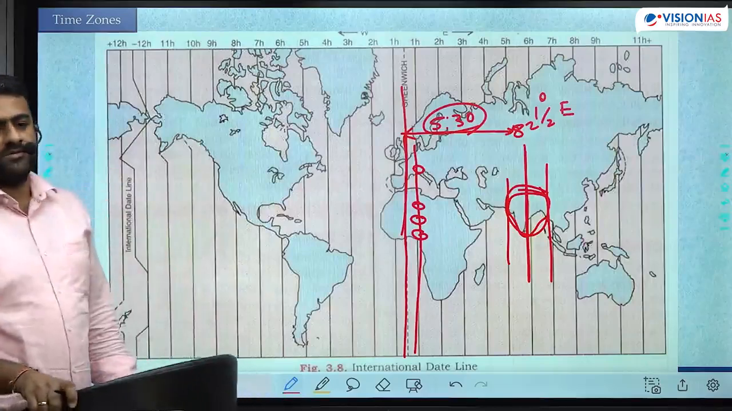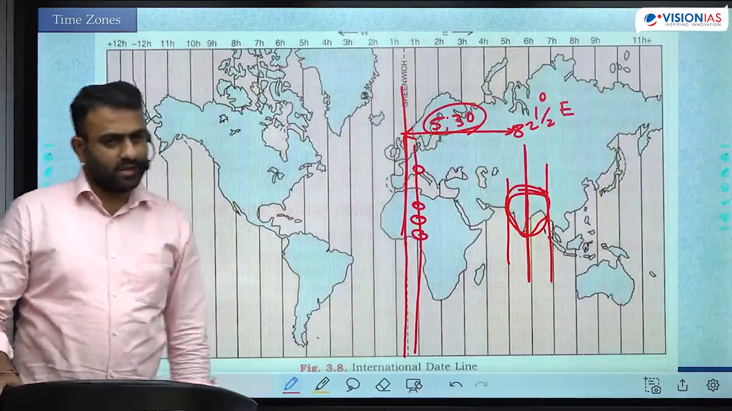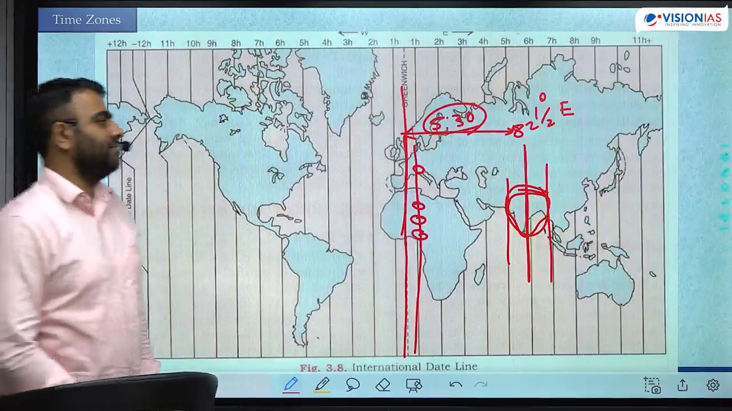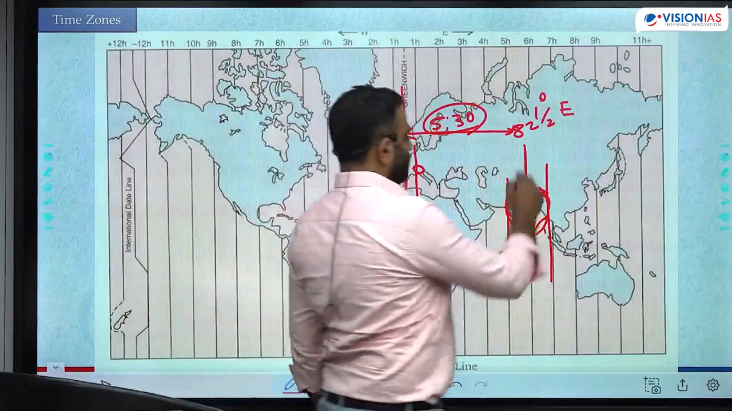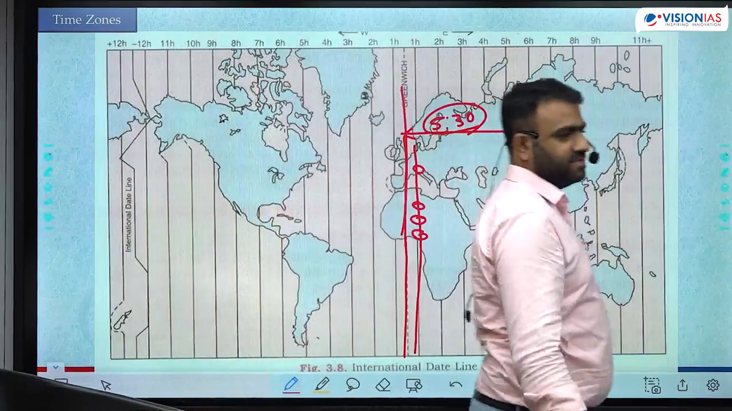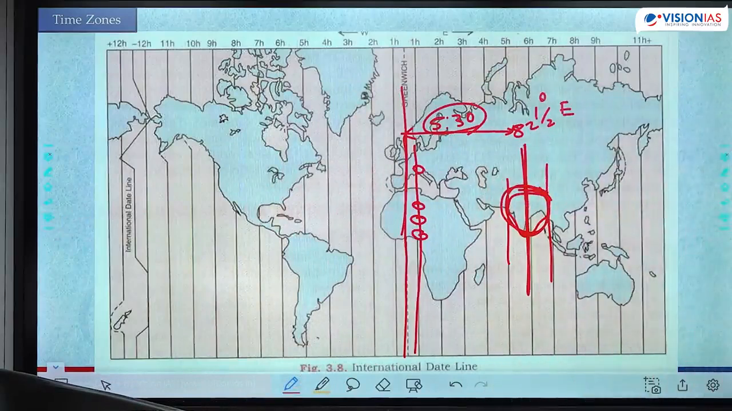सबको पता है GMT plus 5.5? Sitting in any corner of the world, you can calculate the time of India. So this longitude, whatever the time in this longitude is the time all over India. That is the meaning of Indian Standard Time, IST.